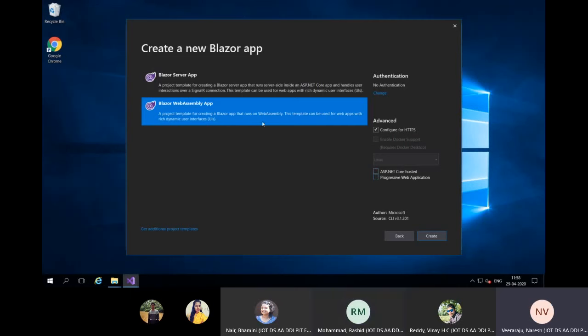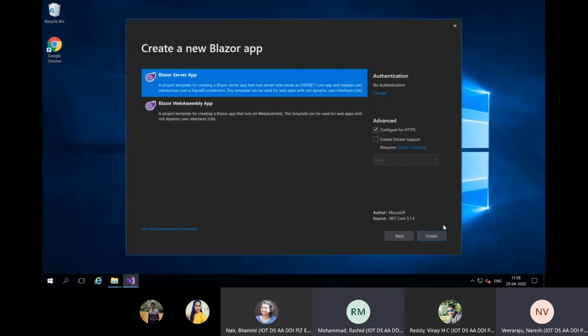And progressive web application means that if you want your application to look and feel like an app on your mobile phone, I'll click this checkbox and it'll make some settings for me. Otherwise, no. Then if I click create, it will create it for me.